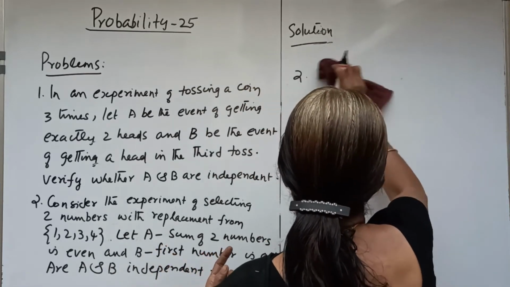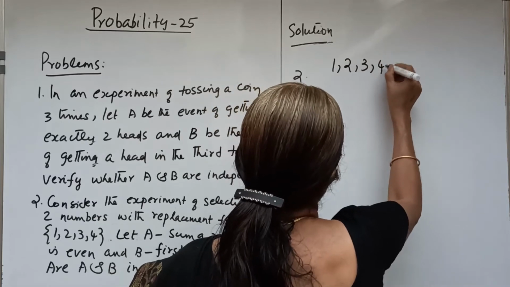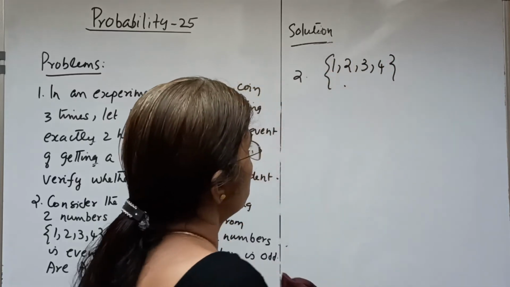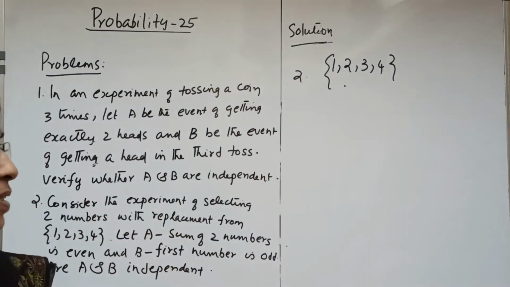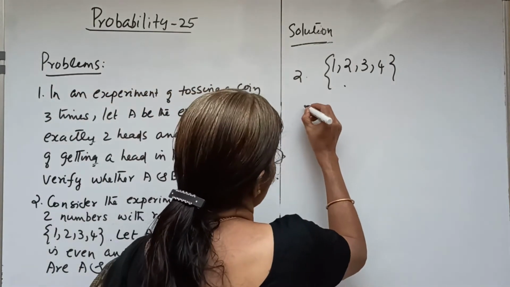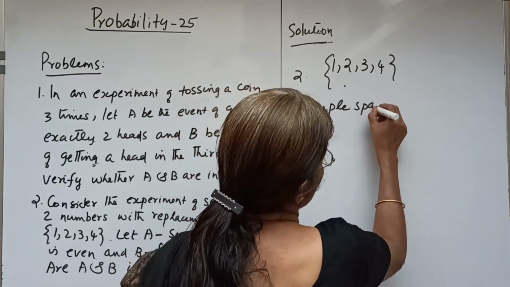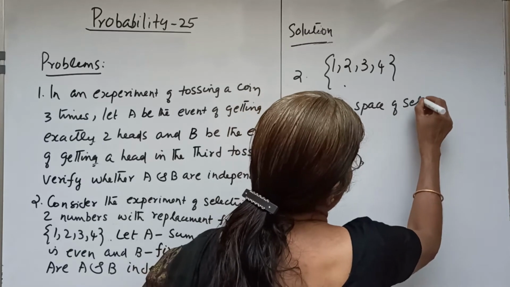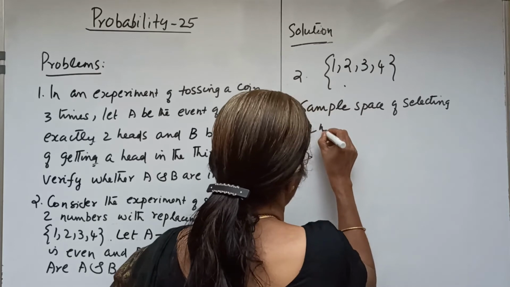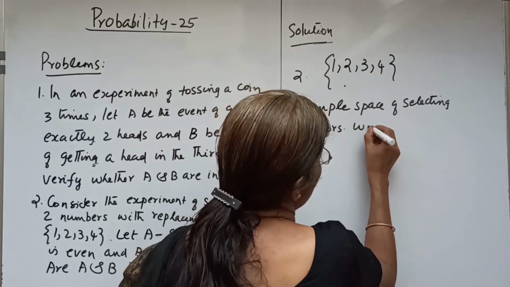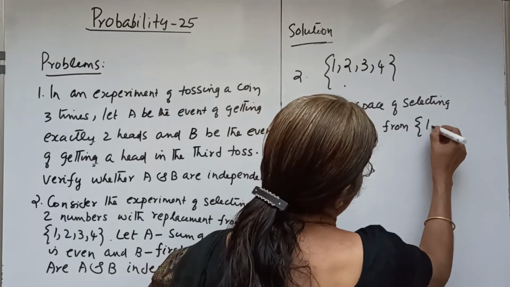We have to form, from these four numbers, the sample space of selecting two numbers with replacement from the set 1, 2, 3, 4.